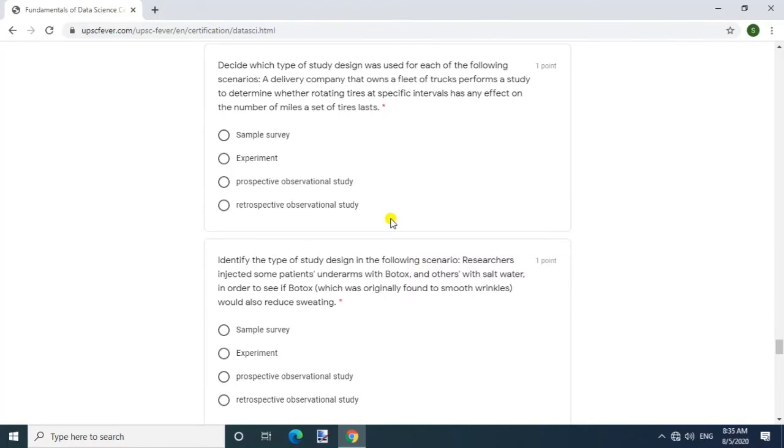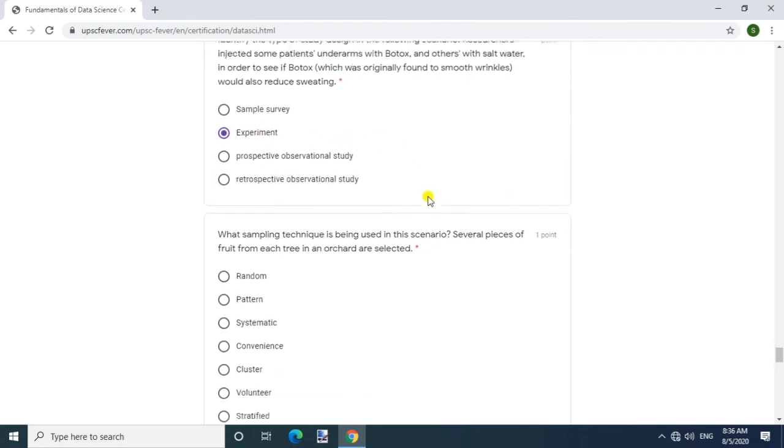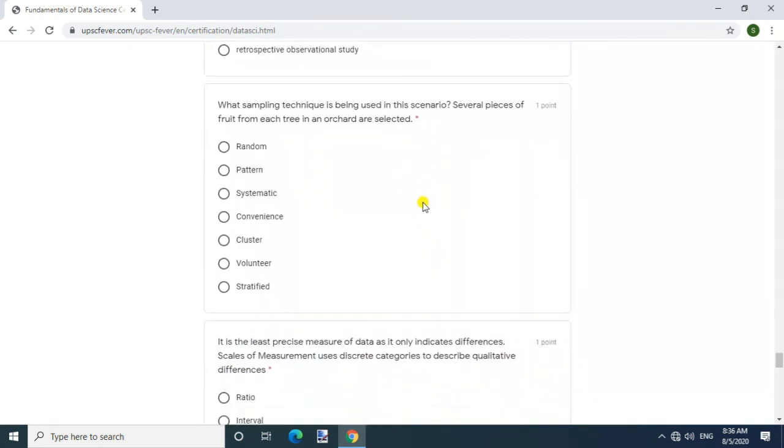Question, decide which type of study design was used for each of the following scenarios. A delivery company that owns a fleet of trucks performs a study to determine whether rotating tires at specific intervals has any effect on the number of miles a set of tires lasts. Answer, experiment.